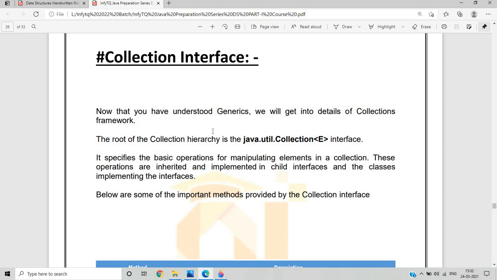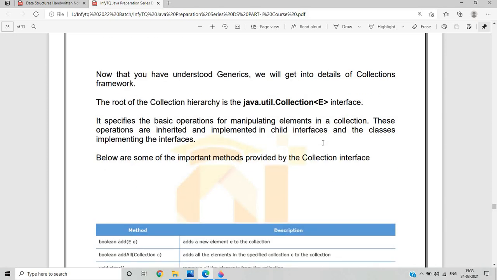So what do we mean by the collection interface? Now that you have understood generics, we will get into the details of the collection framework. As we completed the generics part and move on to the collection interface, the root of the collection hierarchy is the java.util.Collection<E> interface.